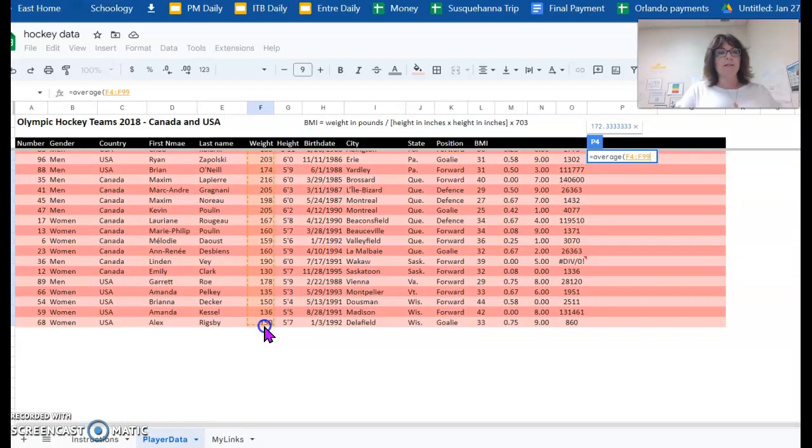Okay, so my last hockey player is Alex Rigsby. After I do that, I'm going to come back over to where my formula was, and I'm going to close that with a right parenthesis. What I'm doing at this time is telling the spreadsheet I'm done with that number.